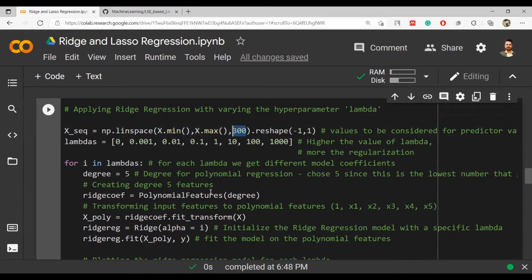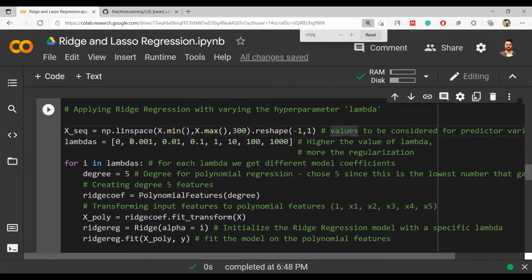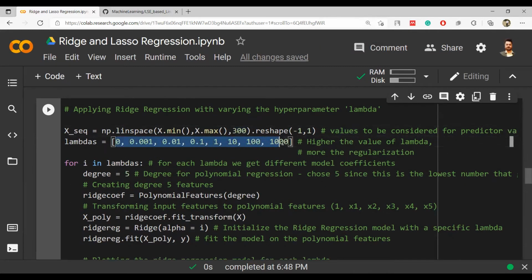It will give me 300 numbers in this case, and this is my x sequence, and we are trying to reshape it to -1 by 1 size. So this is the value to be considered for the predictor variable. Now lambdas are different. Here we have taken multiple lambdas ranging from 0, 0.001. So 0.001 can be written as 10e minus 3.